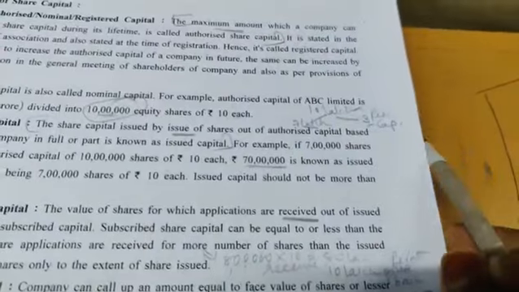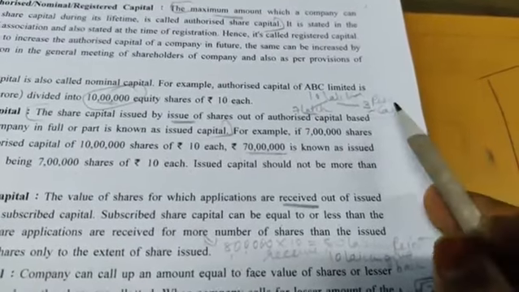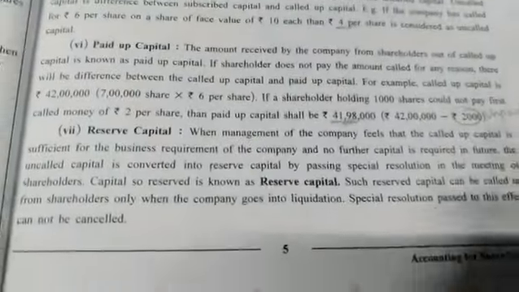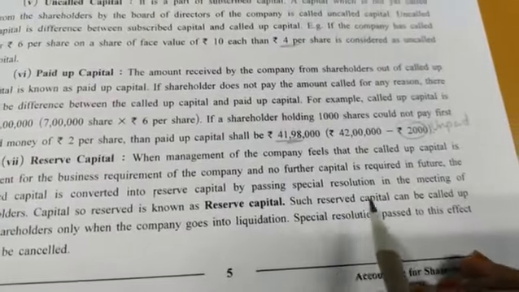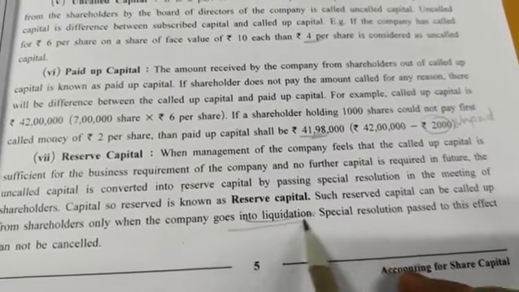So 3 lakh multiplied by 10 rupees, so 30 lakhs will be taken from the public at the time of liquidation. Fine, that is known as reserve capital. Such reserve capital can be called up from the shareholder only when the company goes into liquidation.